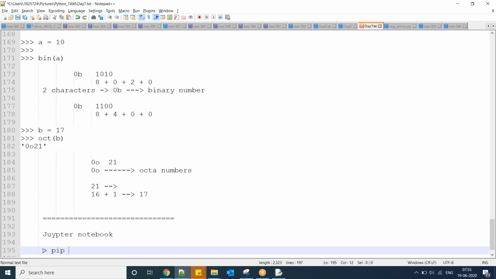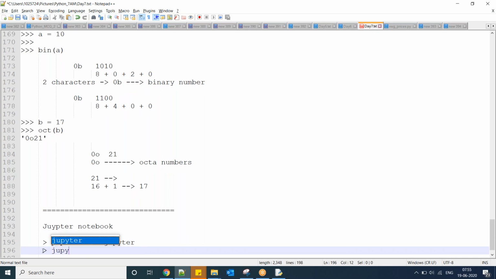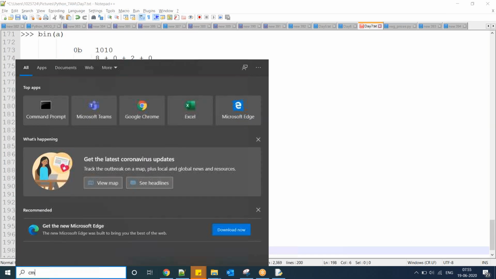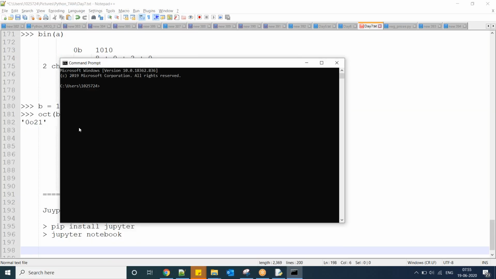For Jupyter notebook we have to follow two commands. One is pip install jupyter, and the other is jupyter space notebook. Yesterday a few people installed it. I said once you go to the command prompt, you have to run pip install jupyter.